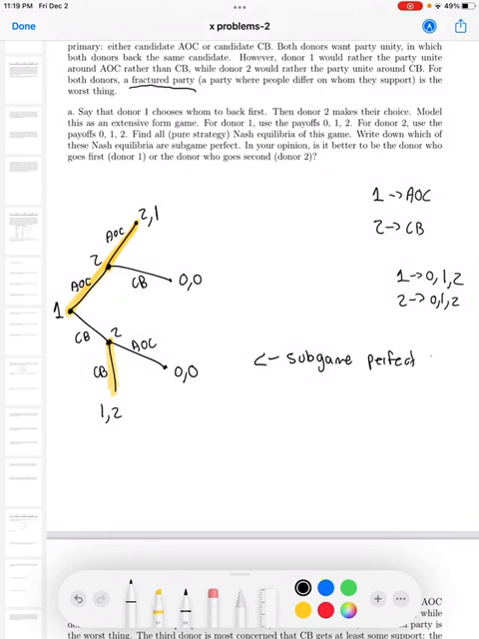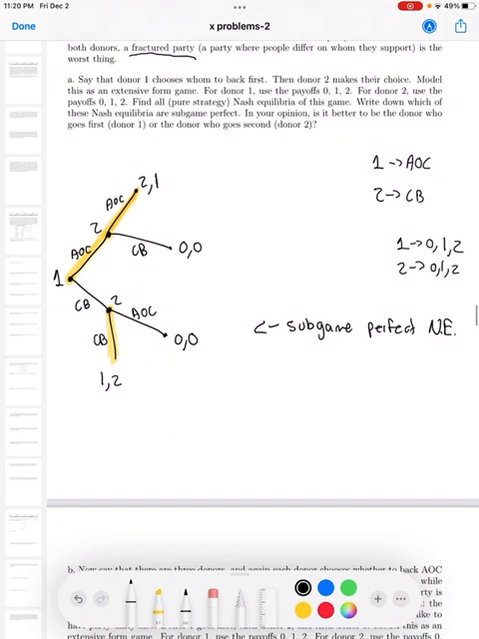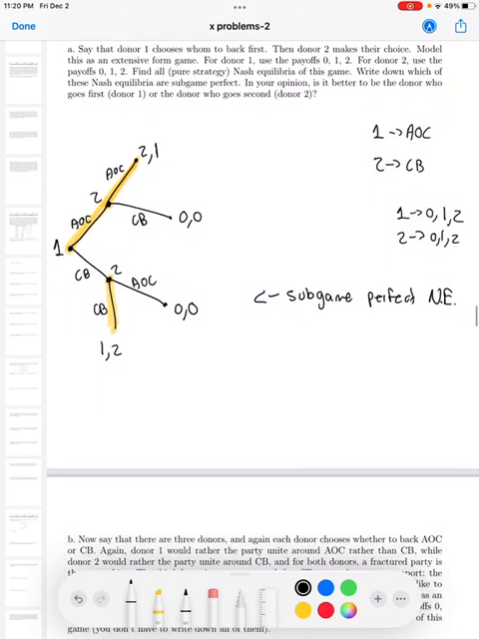perfect Nash equilibrium. Now, in your opinion, is it better to be the donor who goes first or the donor who goes second? I think it's better to be the donor who goes first because the second donor will be forced to back the first donor's choice of candidate since it gives the best possible outcome. It gives the payoffs for both of them. So I think choosing first is always the better option.